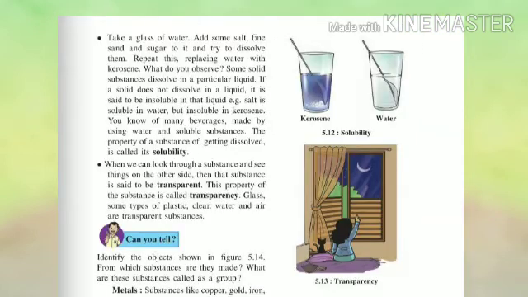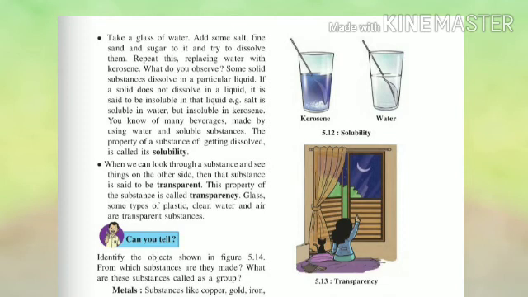Take a glass of water, add some salt, fine sand and sugar to it and try to dissolve them. You can observe in this picture there are two glasses, one of kerosene and one of water. Repeat this, replacing water with kerosene. What do you observe? Some solid substances dissolve in a particular liquid. If a solid does not dissolve in a liquid, it is said to be insoluble in the liquid. For example, salt is soluble in water but insoluble in kerosene.